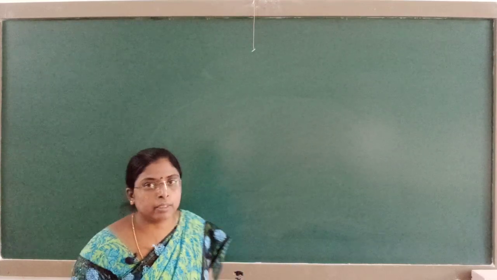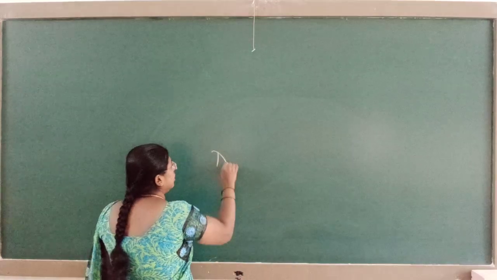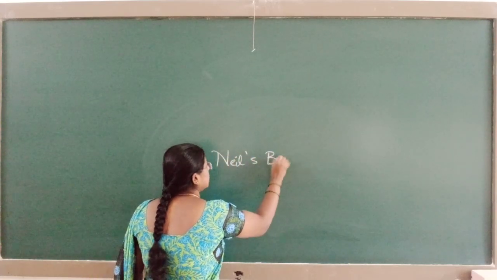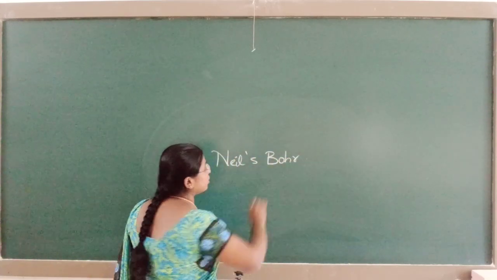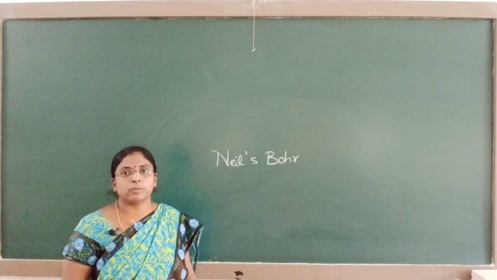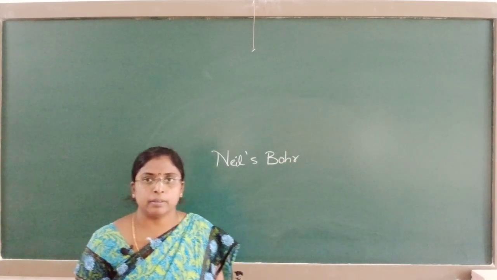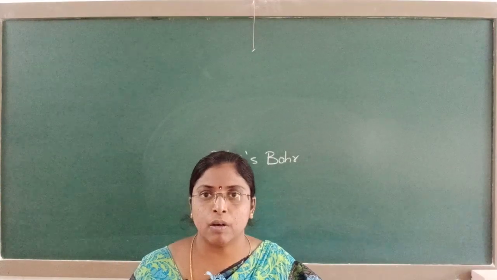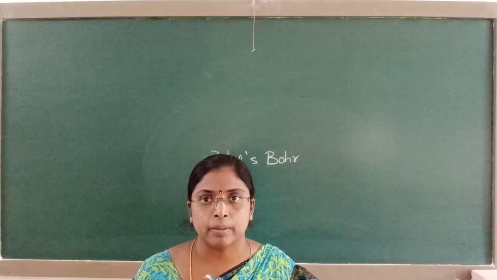The long form of the modern periodic table was given by the scientist Niels Bohr. Hence, the modern periodic table is also known as Bohr's table. This is the modified table we are presently using, the long form of the periodic table.